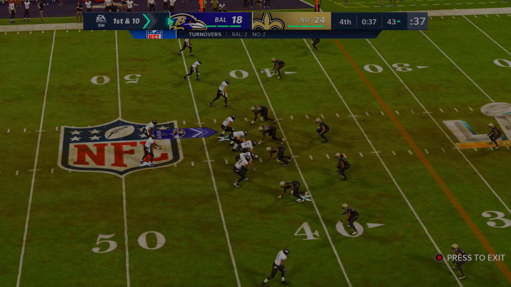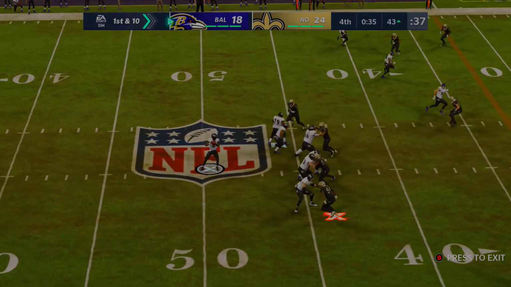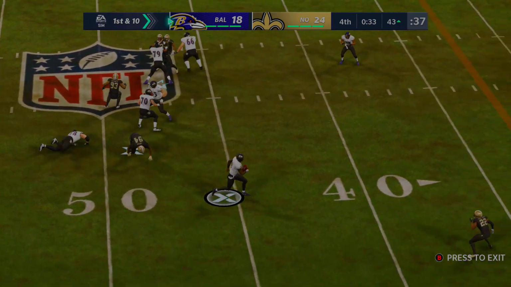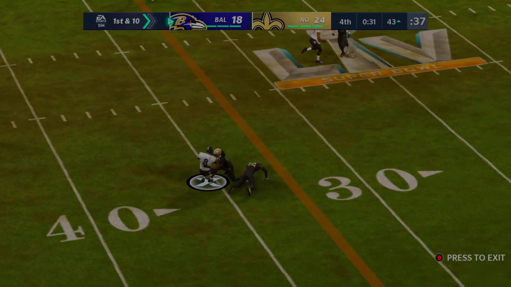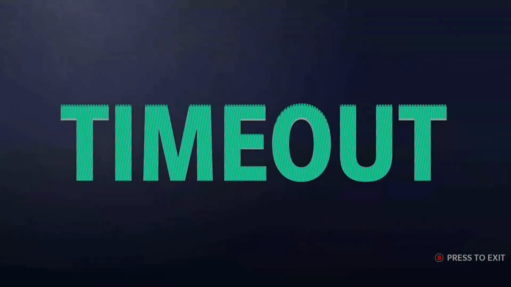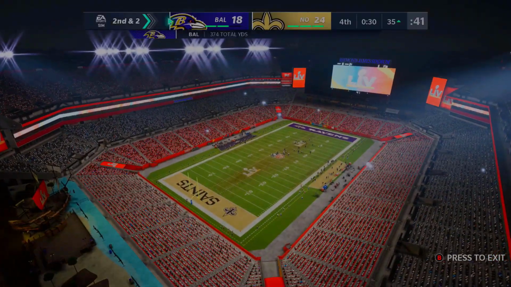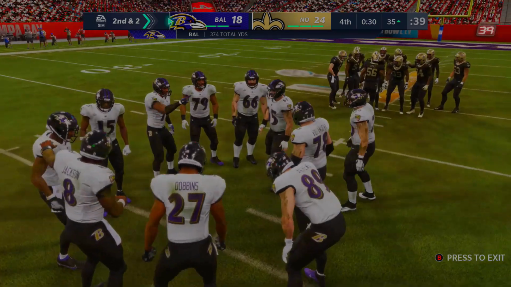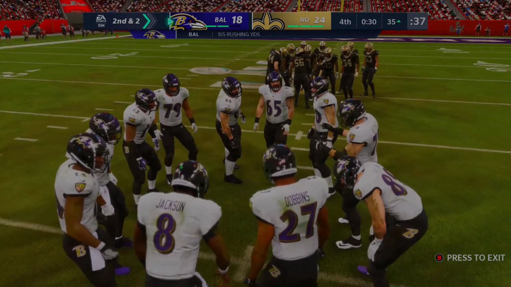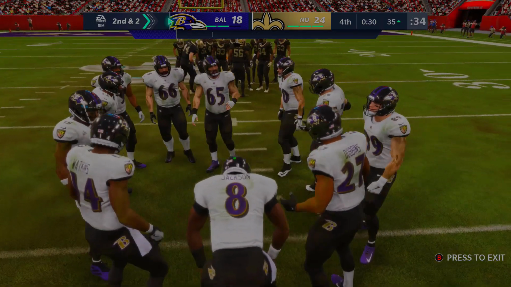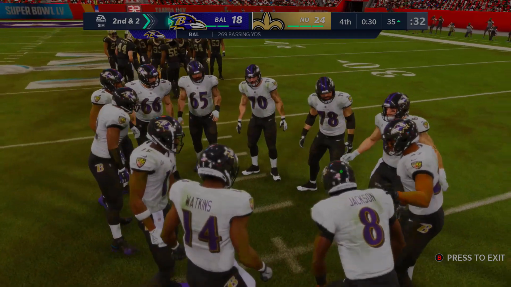Alright, in the no-conference Super Bowl, the Ravens are currently trailing by 6 points with half a minute. Lamar Jackson looks to scramble. He makes it out, and he'll get an 8-yard pickup here. They have to call a timeout. It's 24-18 with the Saints lead, and the Ravens are on the 35-yard line. Now a 2nd down and 2 for them, and if they hit the end zone and get an extra point, they take the lead by 1, making it a 25-24 game.